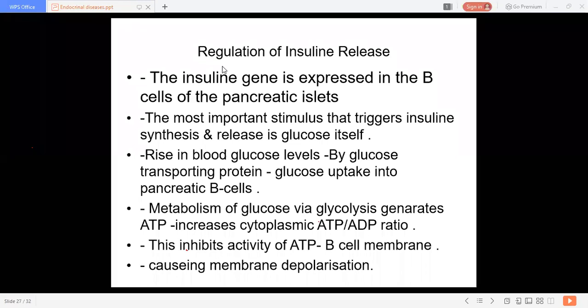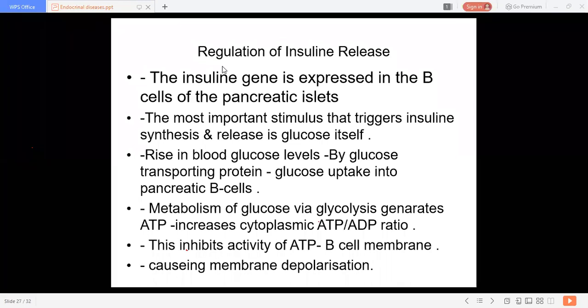Okay. So whenever this ratio increases, it inhibits the activity of the ATP-sensitive channel on the beta cell membrane. This channel activity is inhibited by the increased cytoplasmic ATP to ADP ratio. And who generates this?